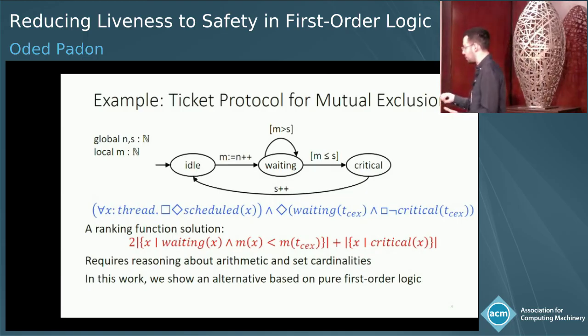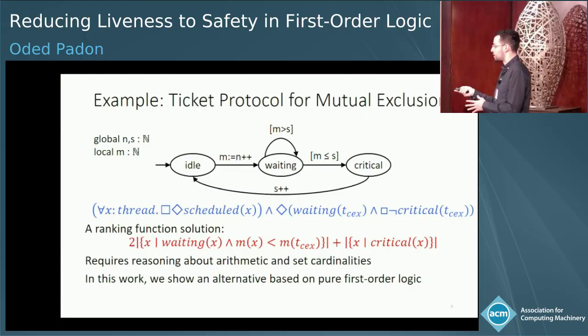And to avoid these difficulties, I want to show you a technique where you can prove this property, but only using pure first-order logic and even a decidable fragment in this case.